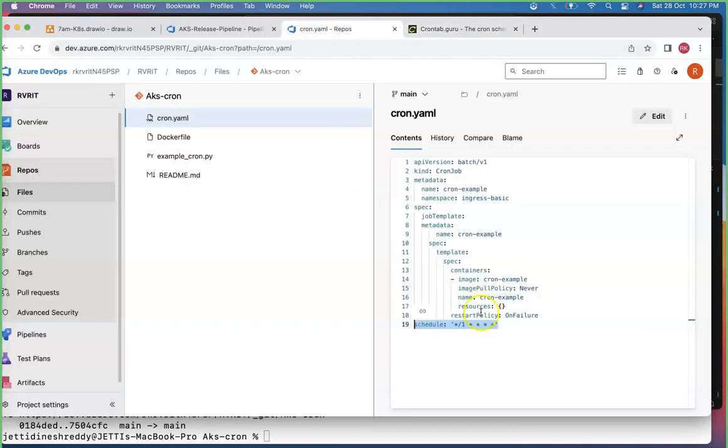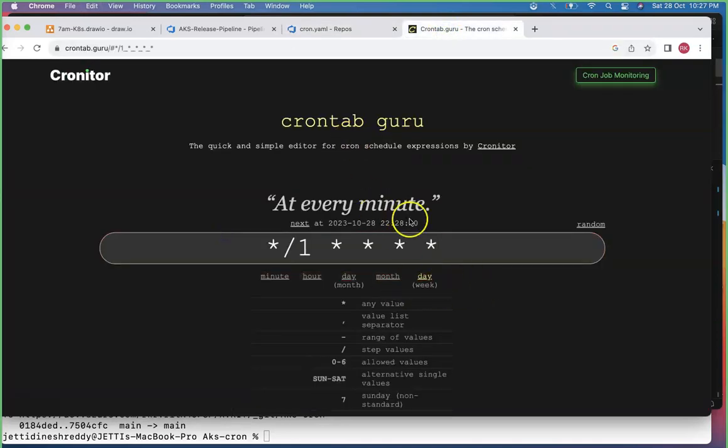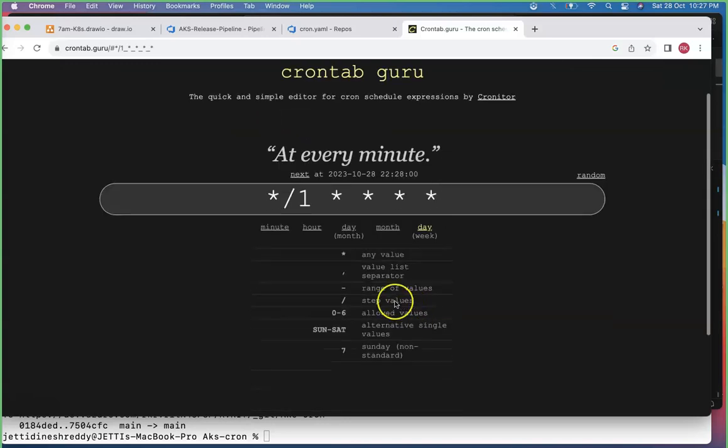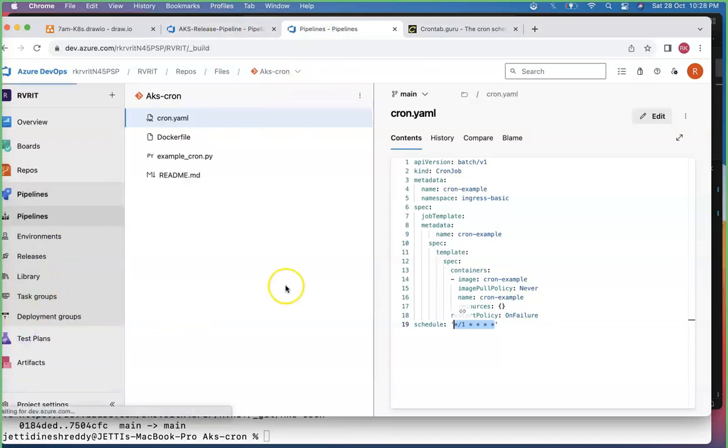For example, this is your scenario. Just copy this scenario and go back, and replace whatever is there here. See, at every 1 minute your job will run. That is what it tells you. You can refer to this site; this is the common thing people refer to. You can go there and understand what each field is: the first is minutes, the second is hours, the third is day, then month, and day of week. Alright.